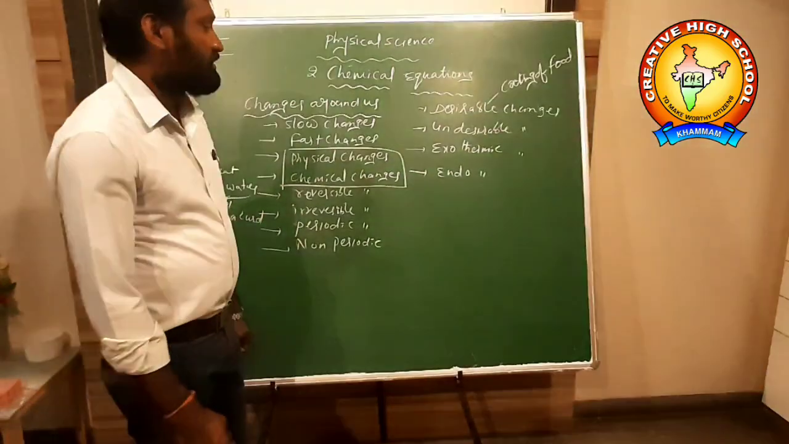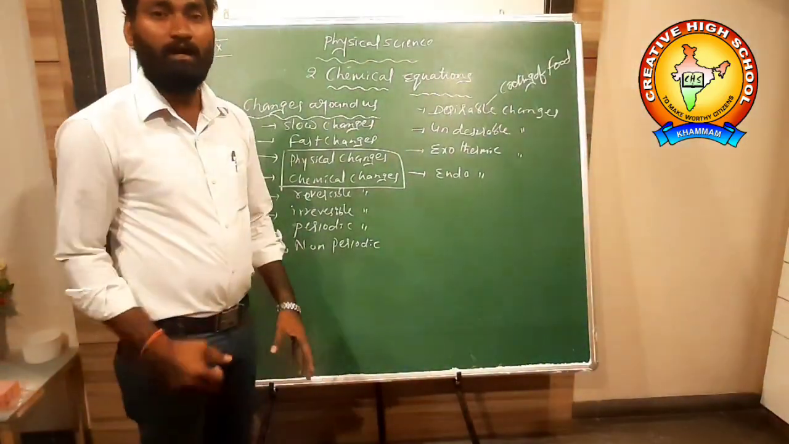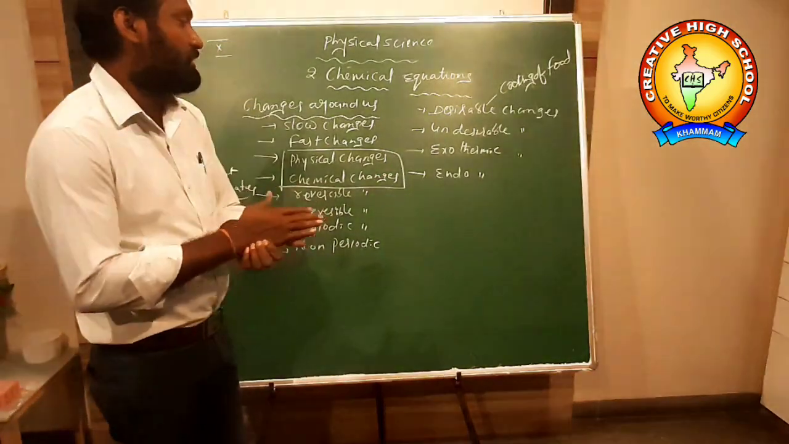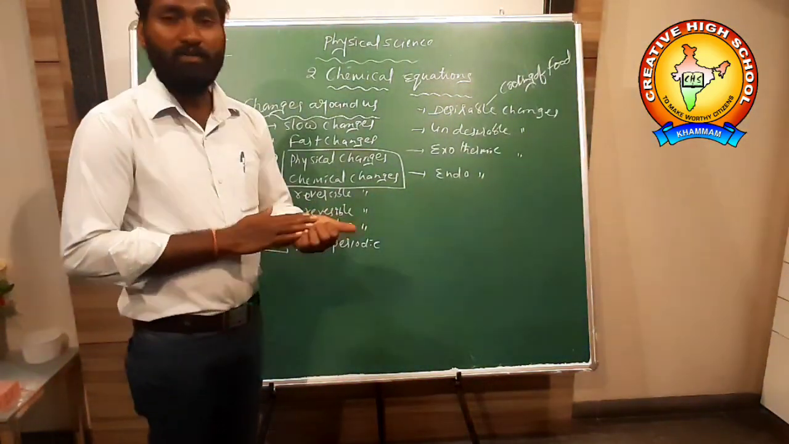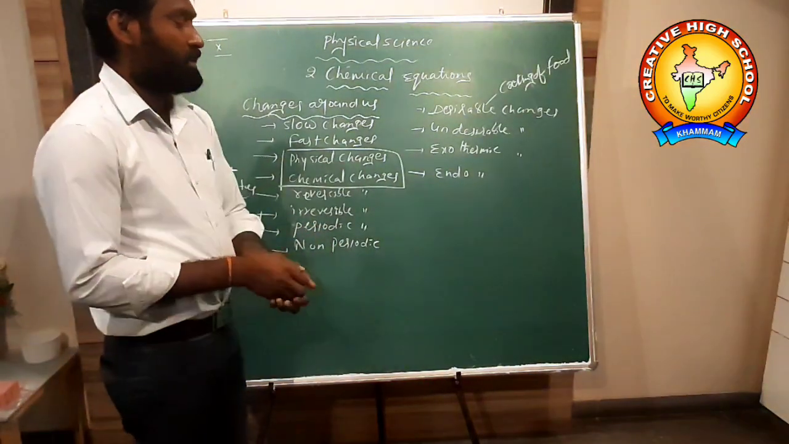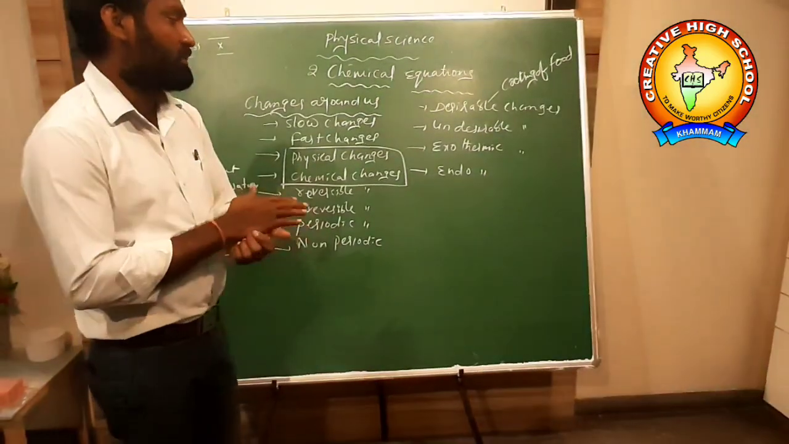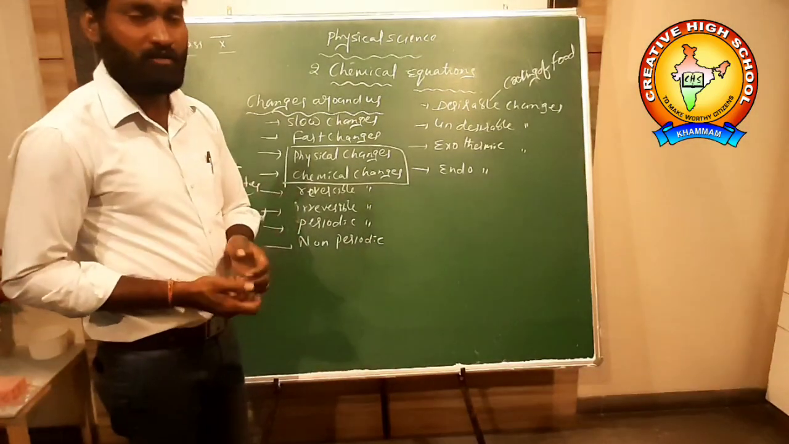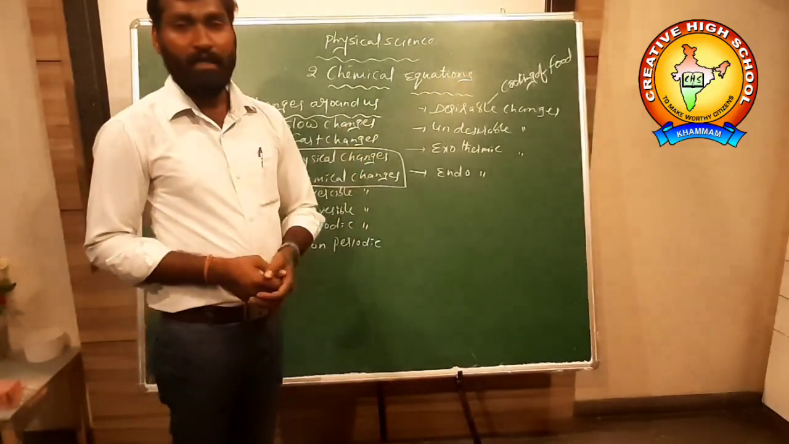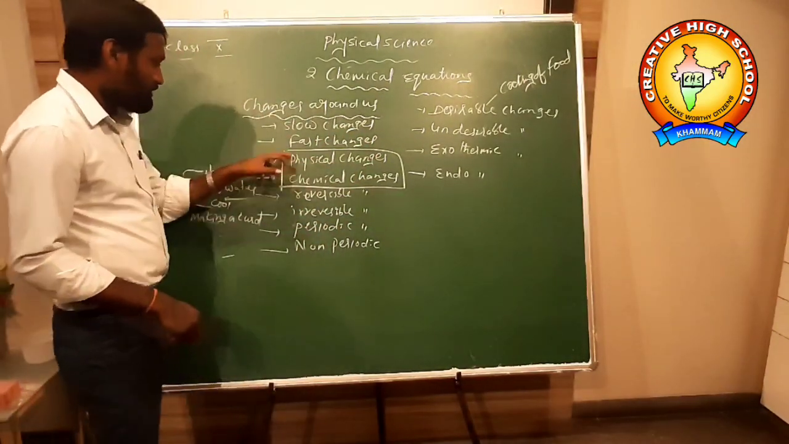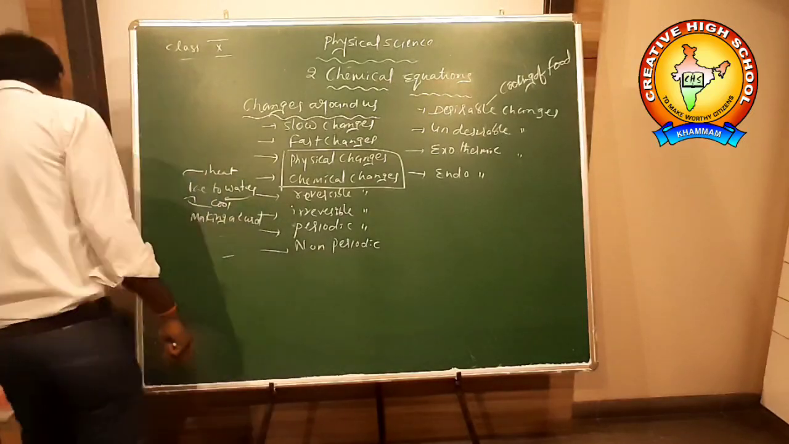Exothermic change: the change which releases heat during the change is called exothermic change. Endothermic change: the change which occurs by absorption of heat energy is called endothermic change. Exothermic and endothermic simply mean heat released or heat absorbed. So now we will discuss physical and chemical changes.